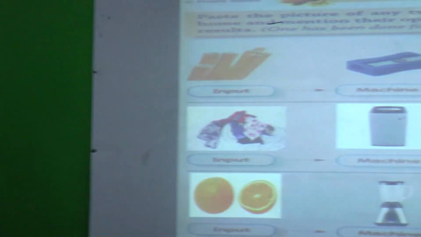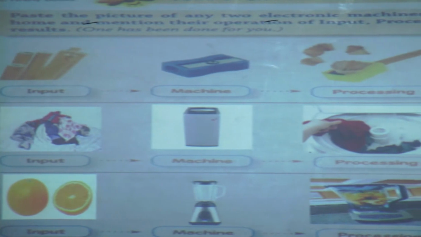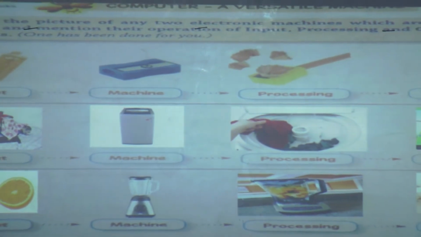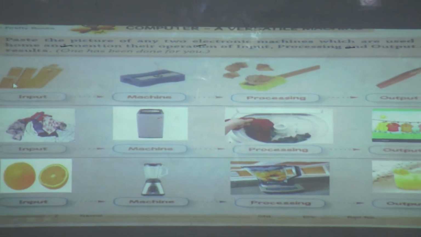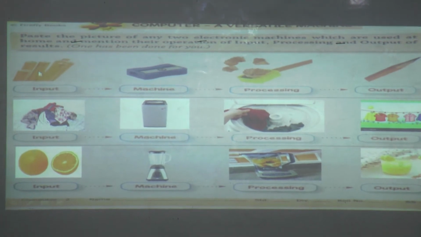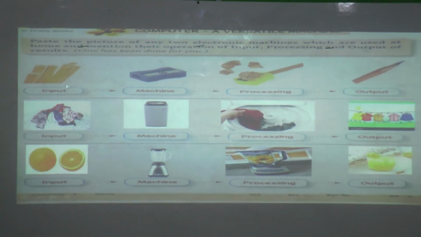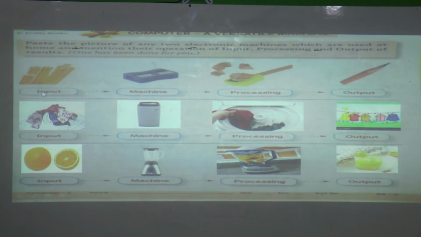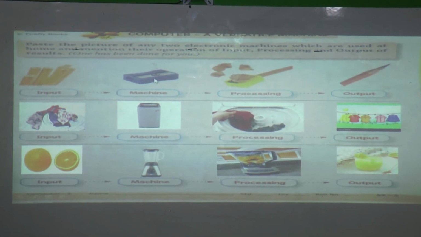Next, there are some examples of input, machine, processing and output. Okay, the first example is given here, pencils. These pencils are the input, and the machine is what?